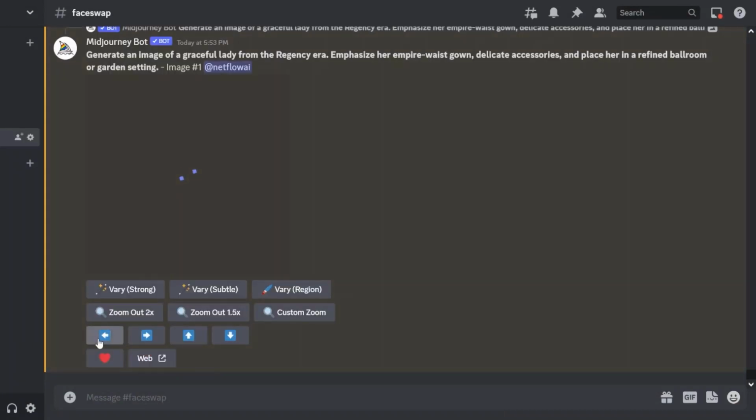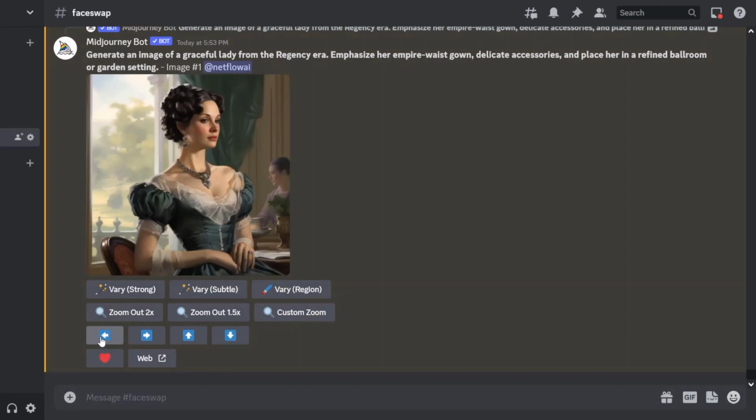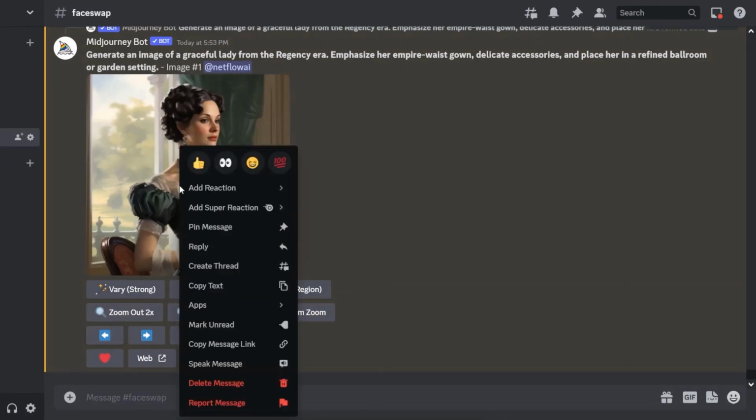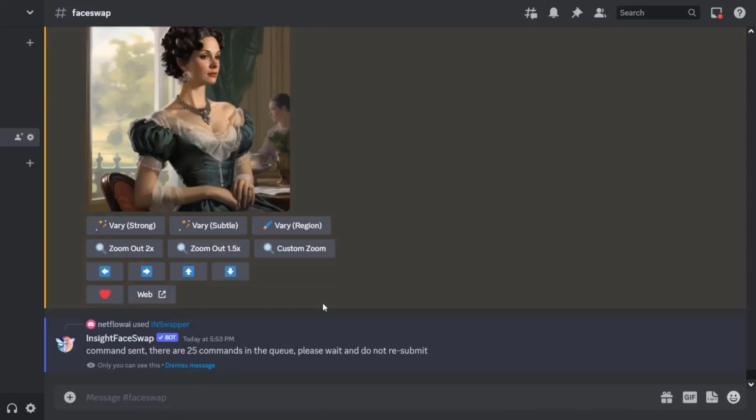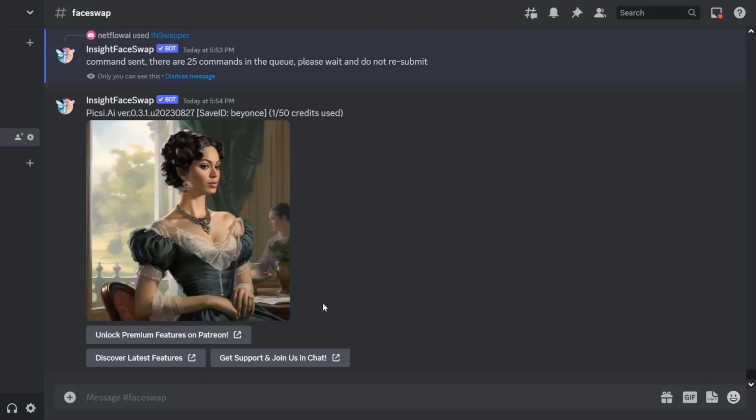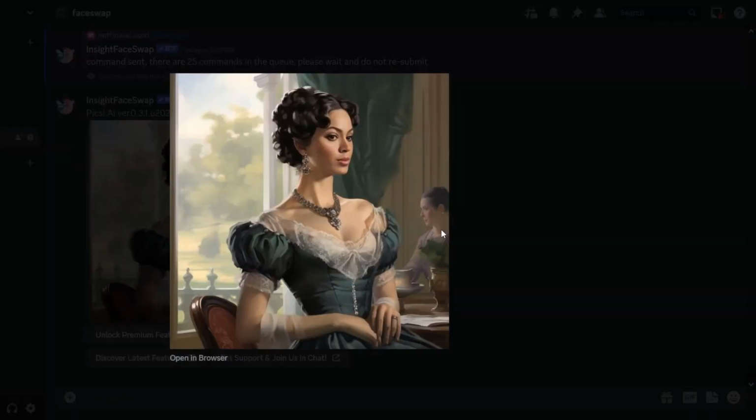This is the stage where the face swap actually comes into play. We right-click on the image, hold over the Apps option, and by selecting in Swapper, the face swap process begins. When we hit face swap, it essentially replaces the face in the image with the last saved or set ID. In our case, the last ID we added was Beyoncé's face, and as you can see, it's been face swapped onto the image, and the result is quite interesting.